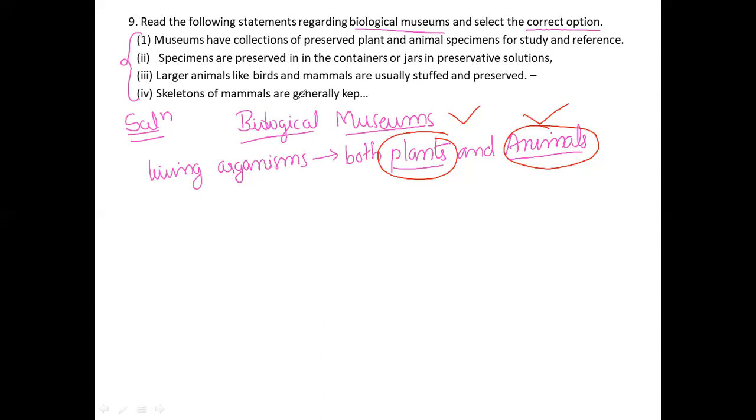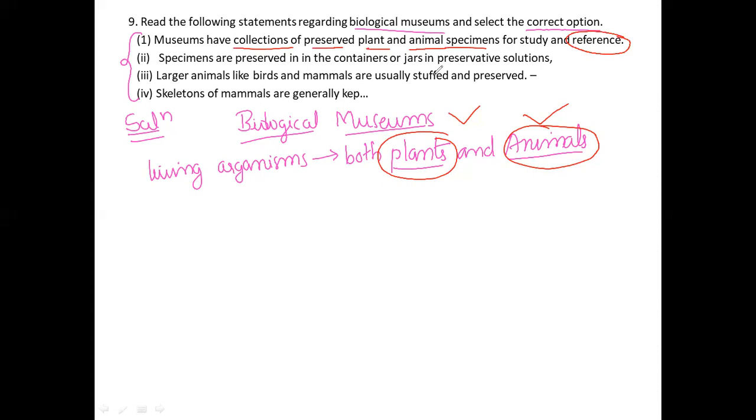In that museums, what we observed is that they have a collection of preserved plant and animal specimens for reference purposes. Why we need reference? If we come to know any particular organism, we need some live references. The book references are a different manner, but references with our naked eye, especially in museums.